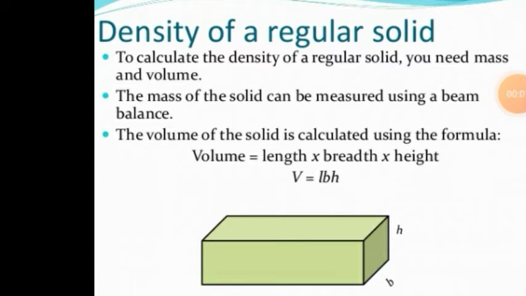Measure the density of a regular solid. Now what is a regular solid? A regular solid is shaped like a cube or cuboid or cylinder or cone or sphere. And to find out the density of a regular solid, we have to find out the mass and volume, and mass we can find out by using a beam balance. For calculating the volume, we have to use the formula for a cuboid. Volume equals length into breadth into height.